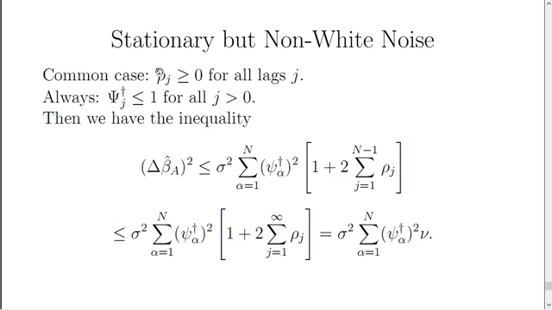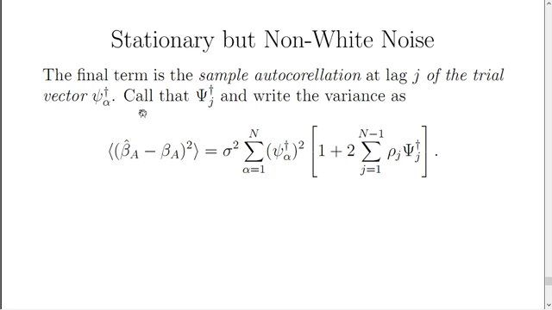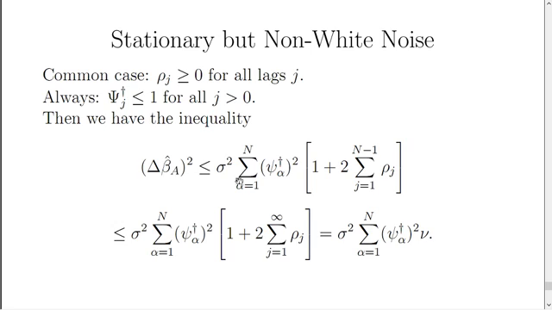Another is something that we don't even have to consider an approximation, and that is that the sample autocorrelation of the dual trial vector at lag j is always less than or equal to 1. It cannot be more than 1. In fact, that's just impossible. If I use those two inequalities, I can transform my previous expression into an inequality. First, I can take this expression and I can take the sample autocorrelations of the dual trial vectors at lag j and just substitute 1 and know that that's an overestimate, so the true expression will be less than or